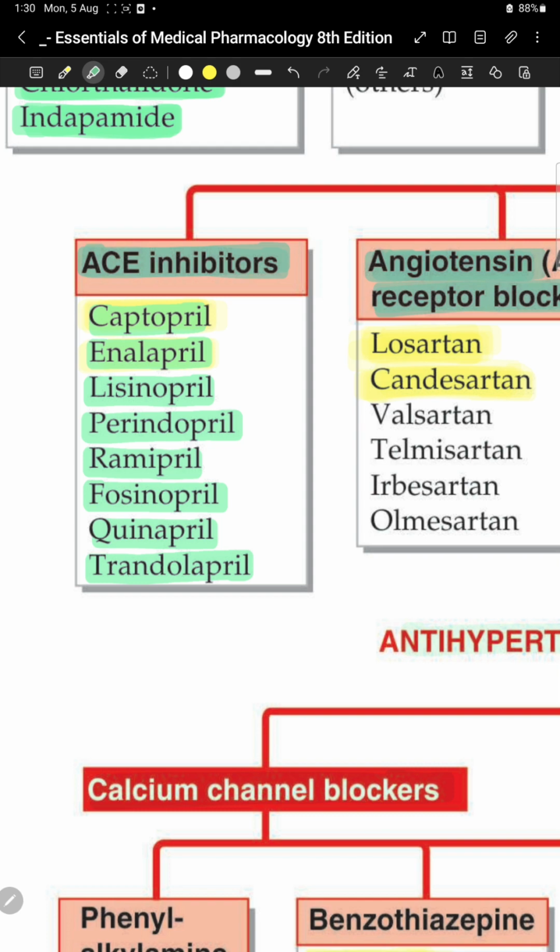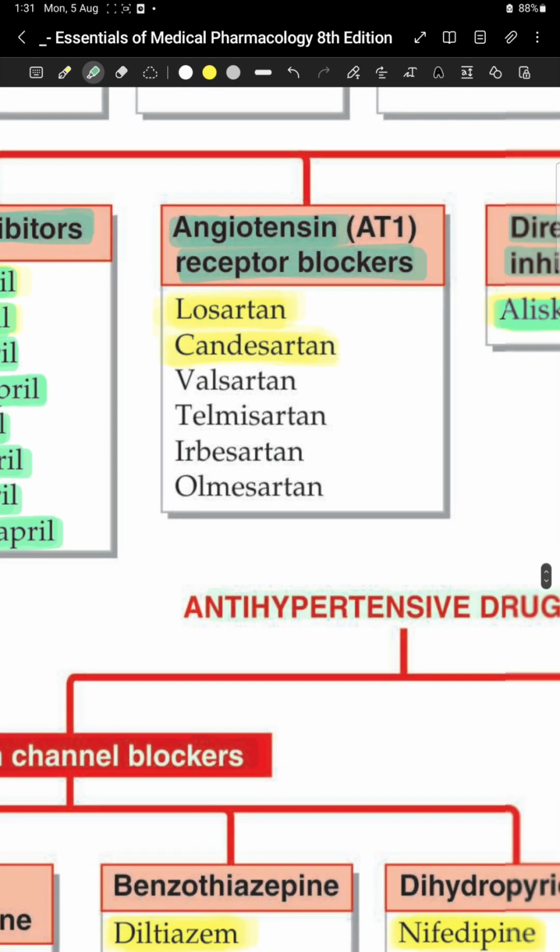Okay, so the ACE inhibitors end with the word pril: captopril, enalapril, lisinopril, perindopril, ramipril, fosinopril, quinapril, and trandolapril.